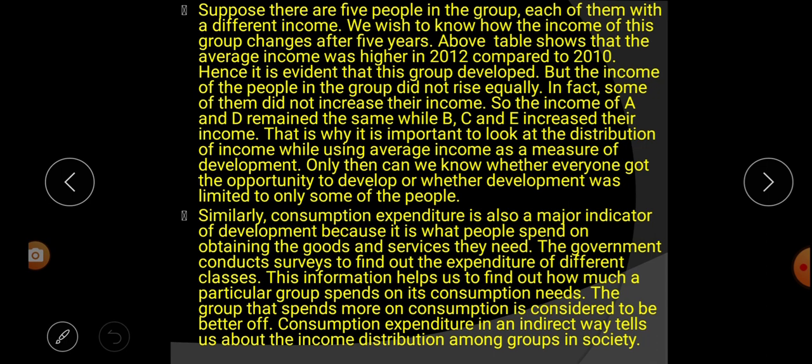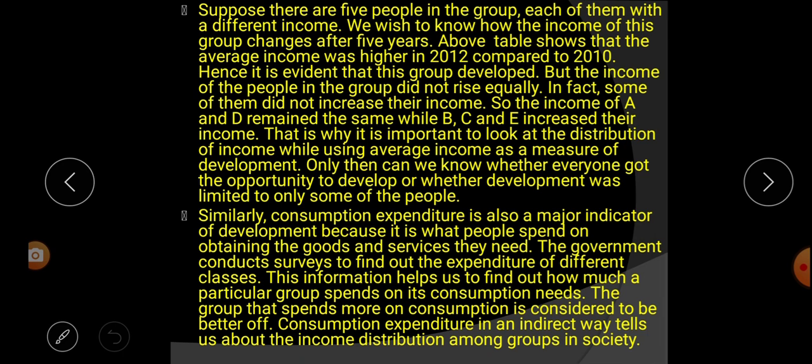Consumption expenditure is an indirect way that tells us about income distribution among groups in society. That means through consumption and expenditure we can come to know the income distribution among groups in society. So this paragraph says that consumption and expenditure is one of the major indicators of development, because this is the way people spend their money for getting the goods and services they want.